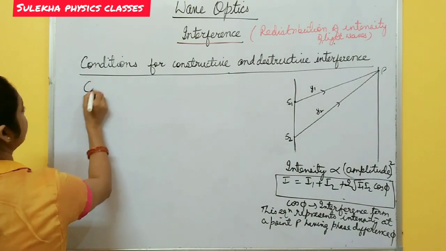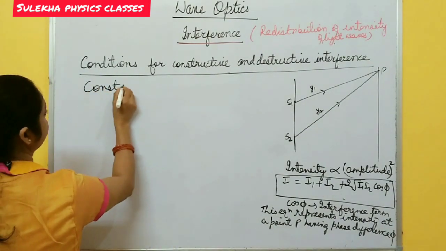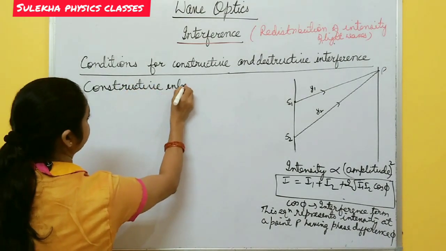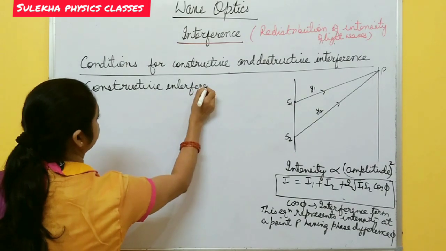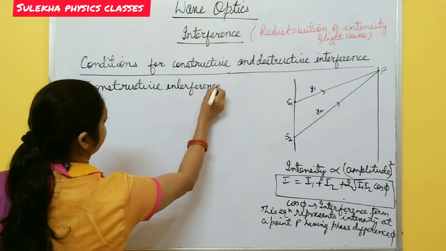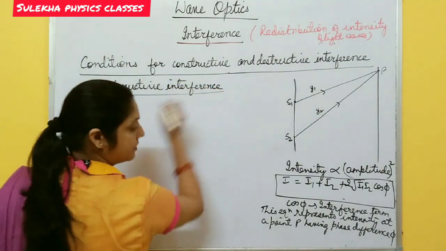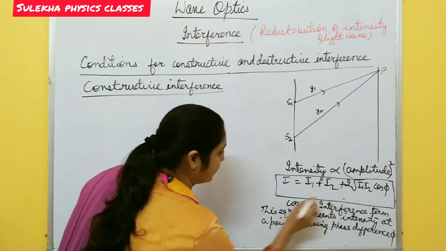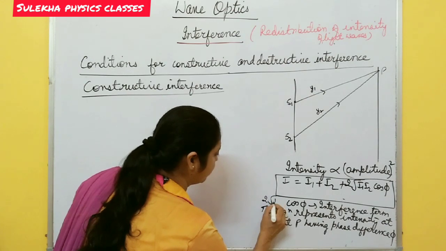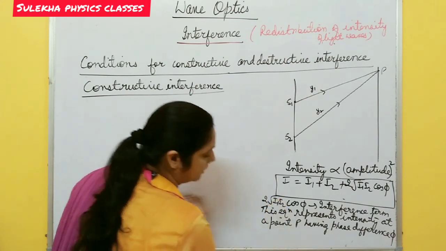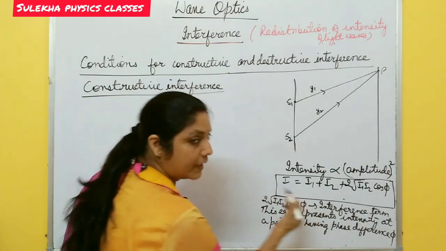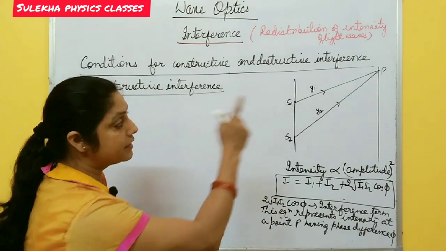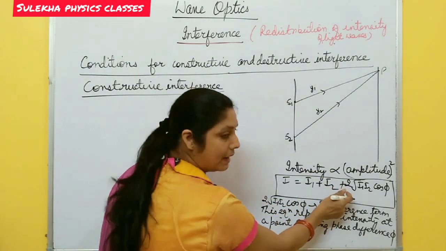Now, conditions for constructive interference. How do you get constructive interference? You can write this whole term as the interference term, 2 root I1 I2 cos phi, but cos phi is the main part. If cos phi is maximum, then the intensity at that point becomes maximum.